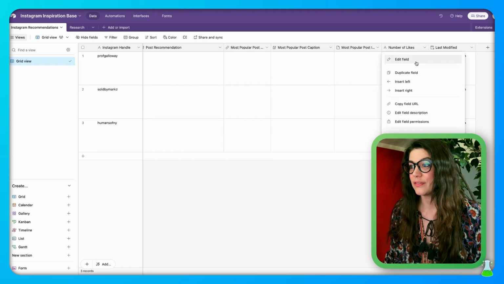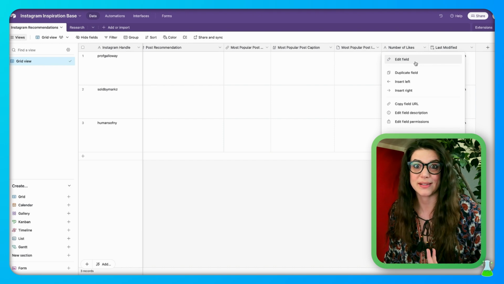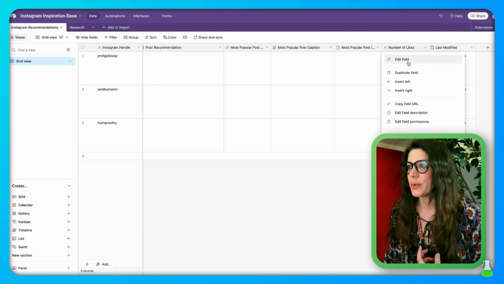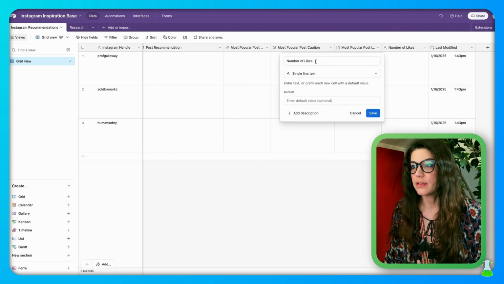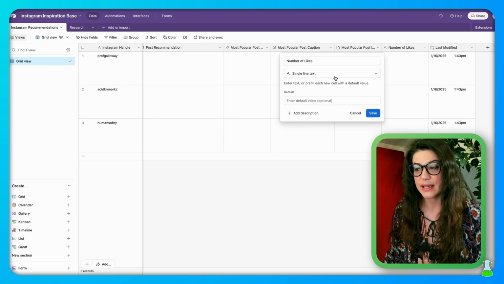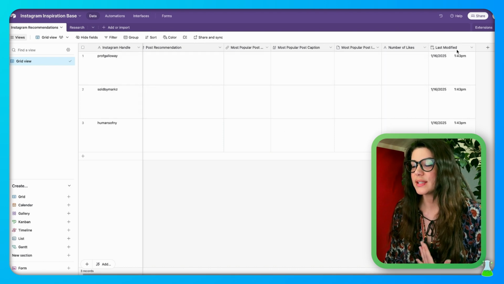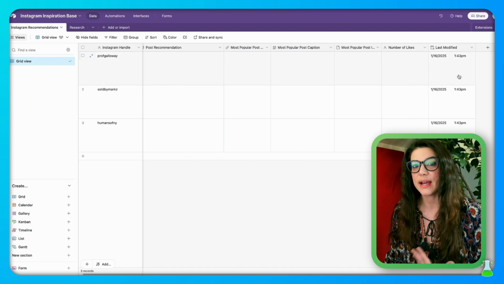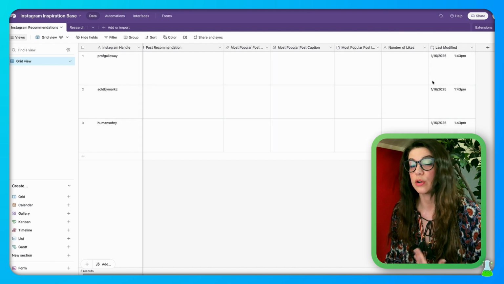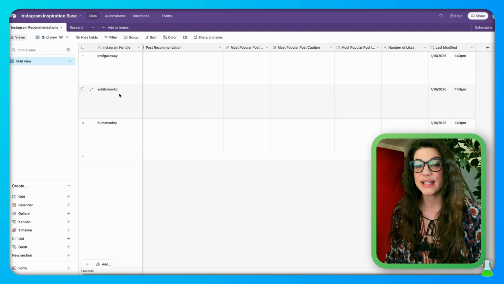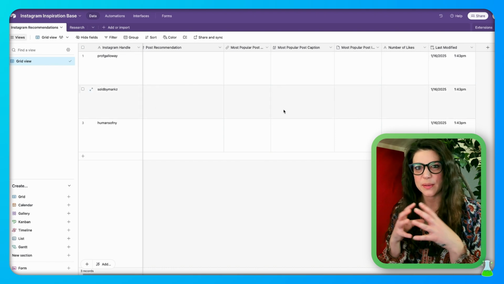And then we have our number of likes because we want to see how many likes this top post had, don't we? So we're going to edit the field here, name it number of likes, and this will be a single line text field. And then we're always going to add in our last modified time. That way the Make automation knows whether or not to pull this information or if it's pulled it already. So let's head into our Make automation and see how all of this comes together.